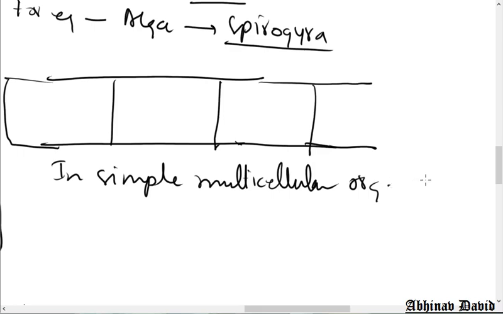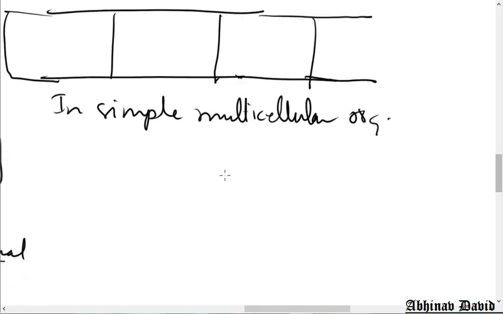So what is simple multicellular? How many cells are here? I have drawn 3 cells, and all the cells are similar. There is no tissue formation here. Organisms like this are called simple multicellular organisms, meaning their body is made up of many cells, but they do not form tissues.